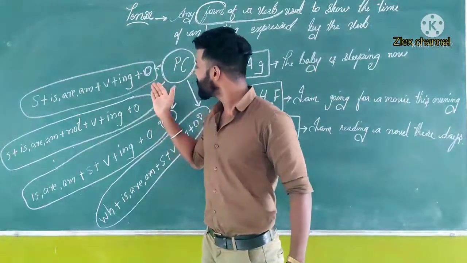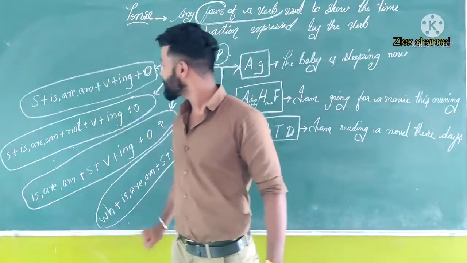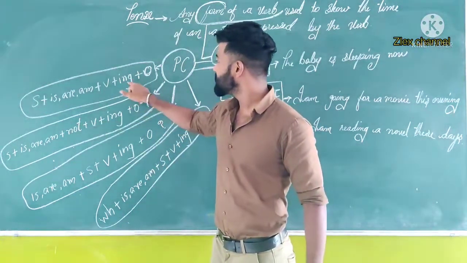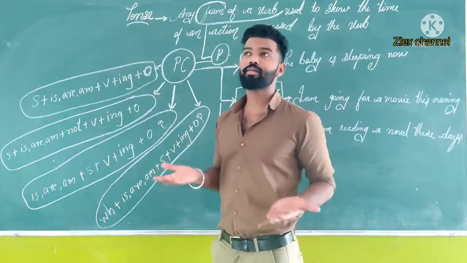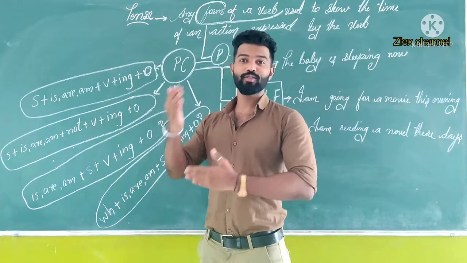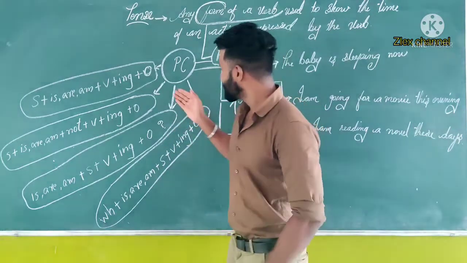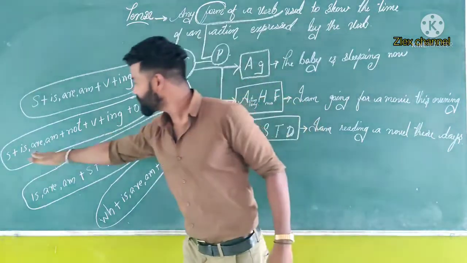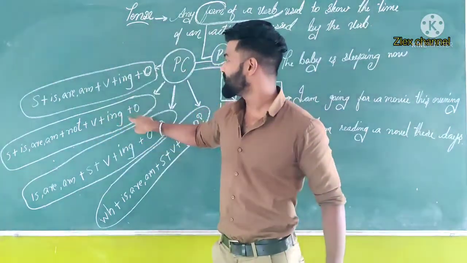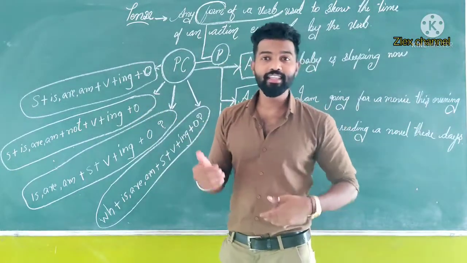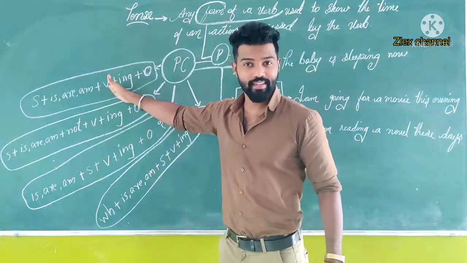So first of all, let's study the affirmative or the positive. Here subject plus is/are plus verb plus ing plus object. So here I can take the example. I am reading a book. So it's going on process, going on process. And in a negative, subject plus is/are plus not plus verb plus ing plus object. I am not reading a book. That means just opposite of this affirmative sentence.